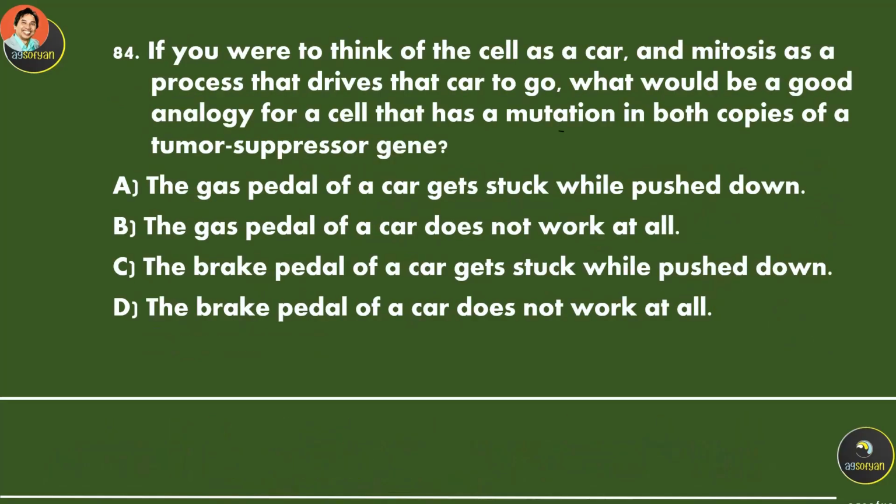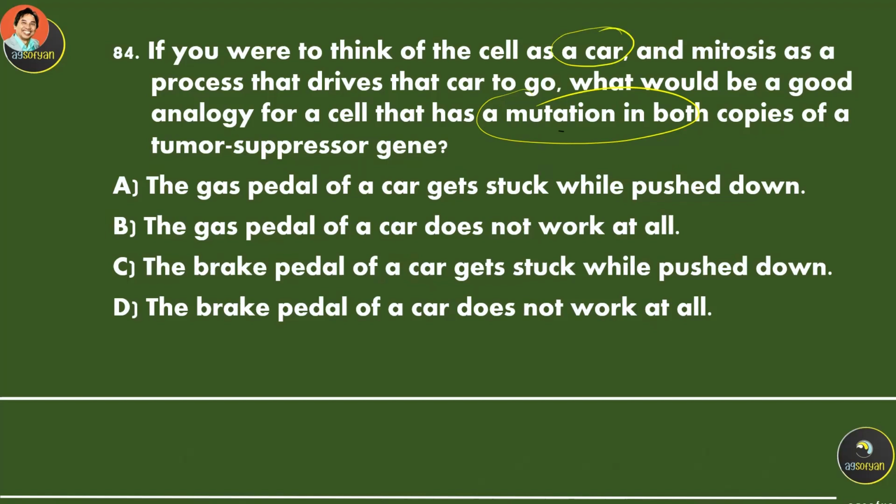If you were to think of the cell as a car and mitosis as a process that drives that car to go, what would be a good analogy for a cell that has mutation in both copies of tumor suppressor genes? A, B, C, or D. So we make an analogy with a car.